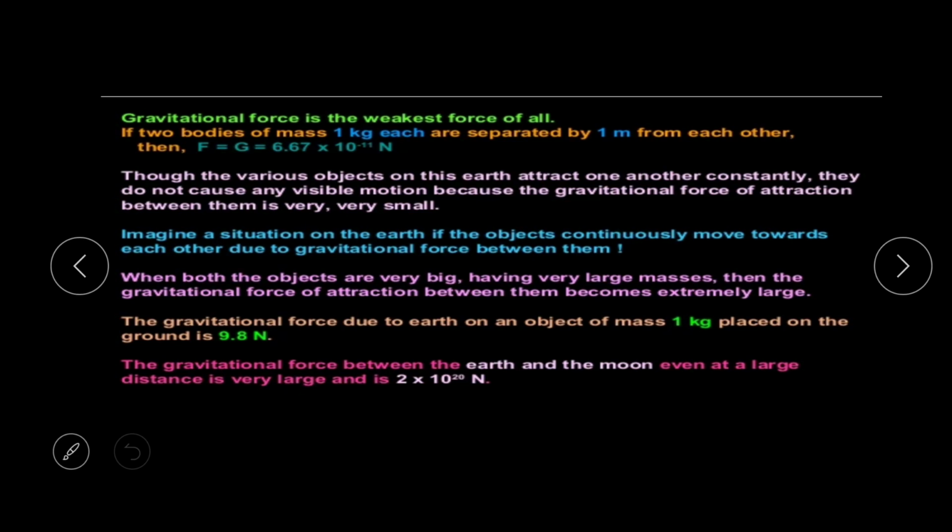The gravitational force between the Earth and the Moon, even at the largest distance, is very large, and it is 2 into 10 to the power 20 newtons. So this is the gravitational force between the Earth and the Moon. Remember this one, it will come in MCQ. Only this one. Thank you, class.